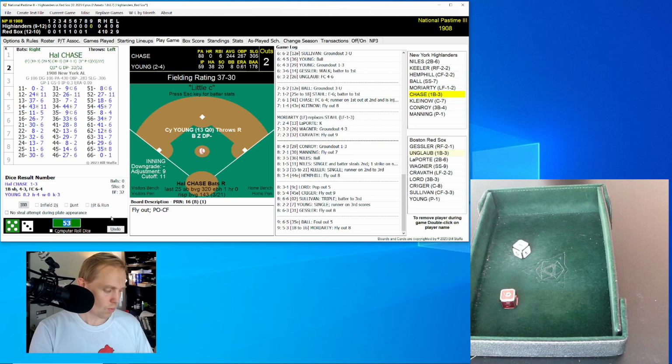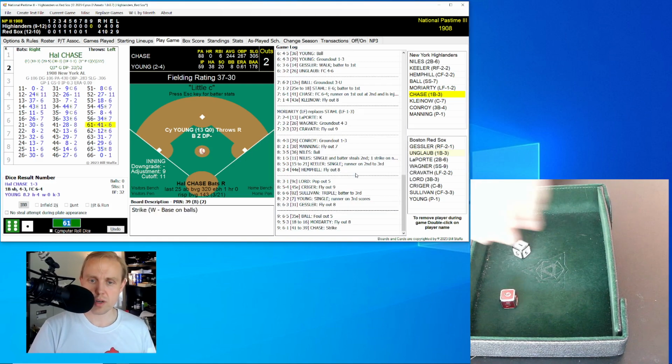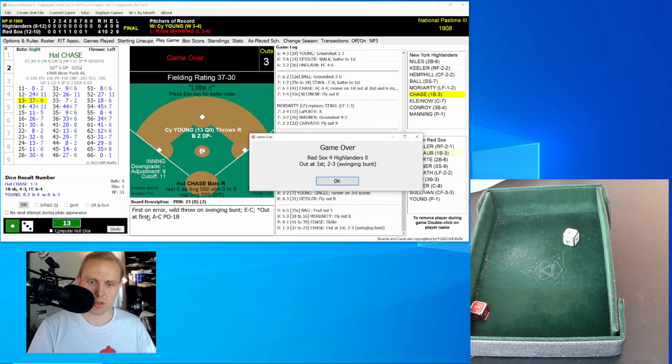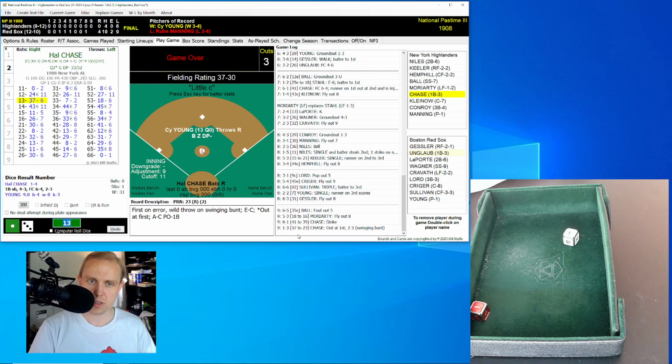And here's Hal Chase, who rolls a 61 for a 41, changed to 39. That'll be a strike. Chase's next roll is a 13 for a 37, changed to 23, and that's going to be a dribbler in front of the plate. Krieger has it, throws over to first, and that does it.